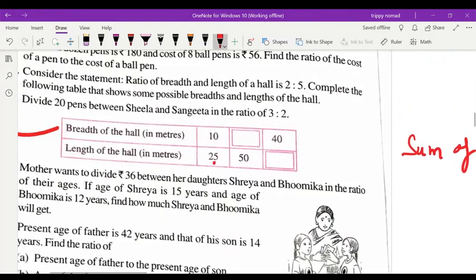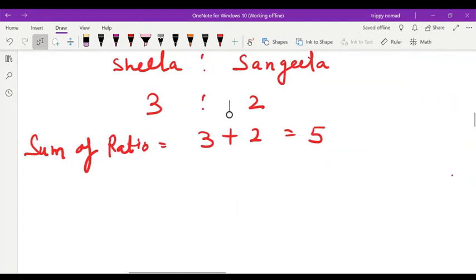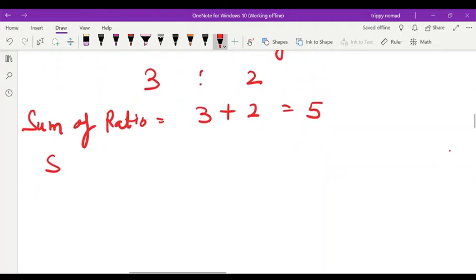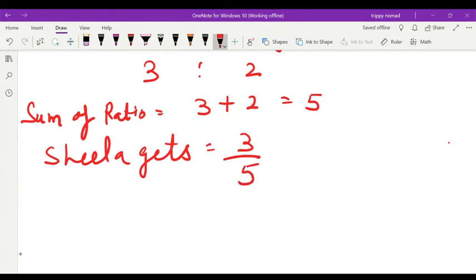I think 20 pens were there. First you will write total pens, that is 20. Sheila gets 3 by 5 into total pens.